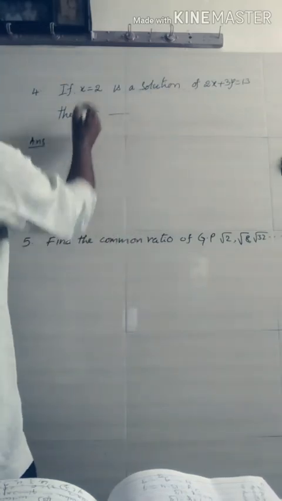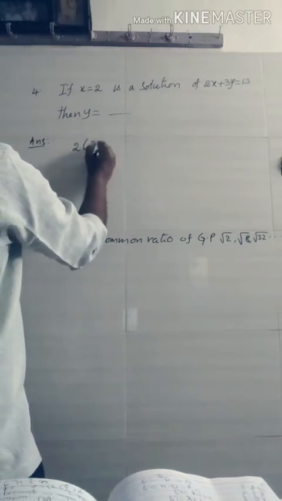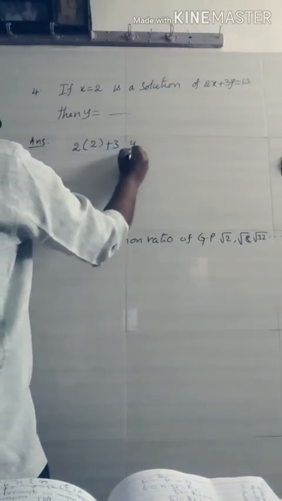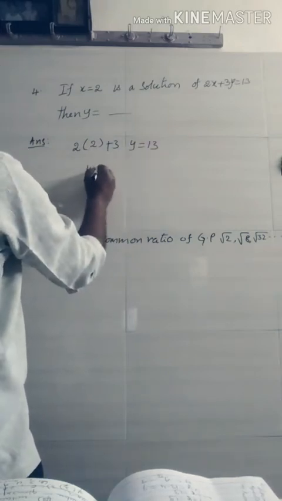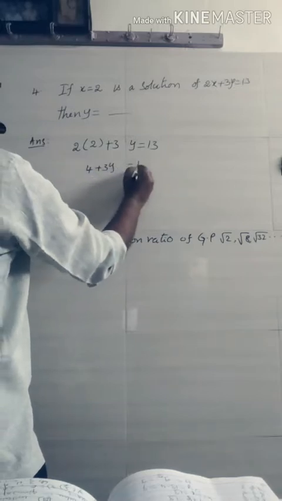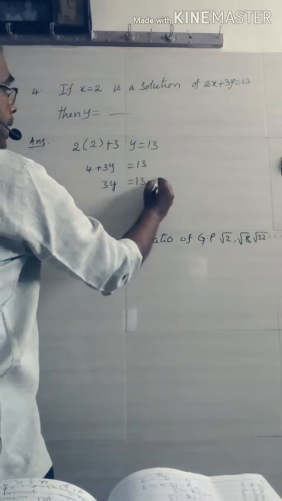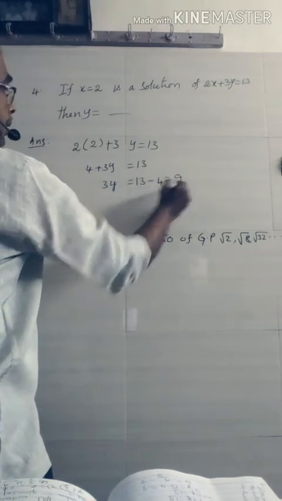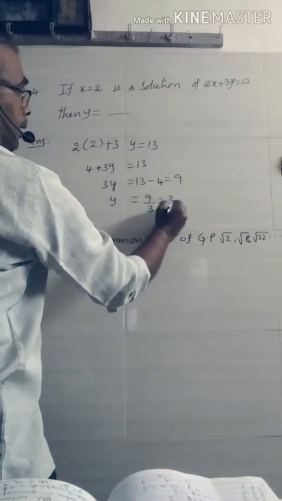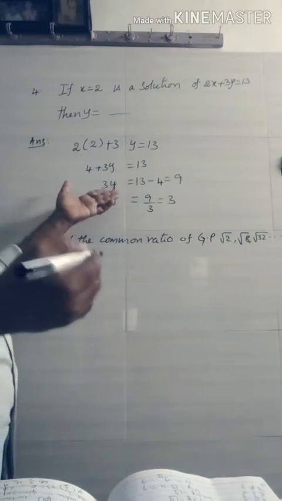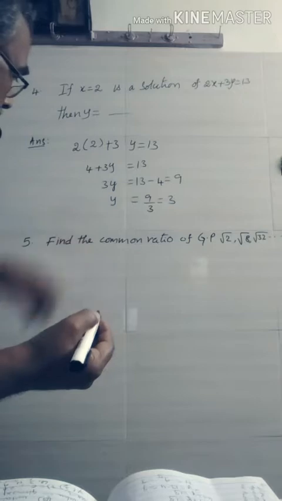Now simply you substitute the x value. Then you get 2 into 2 plus 3y is equal to 13. 2 2s are 4. 4 plus 3y is equal to 13. 3y is equal to 13 minus 4, that is 9. y is equal to 9 by 3, that is equal to 3. It's a very simple way. Already you may have done so many problems like this from 8th class onwards.